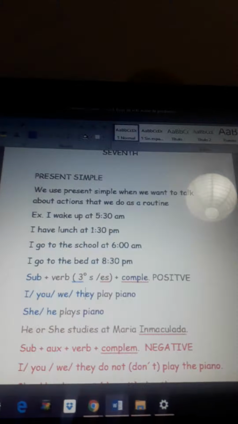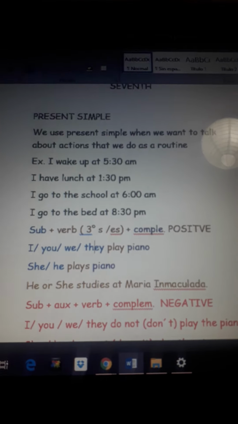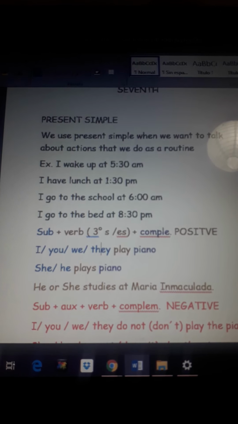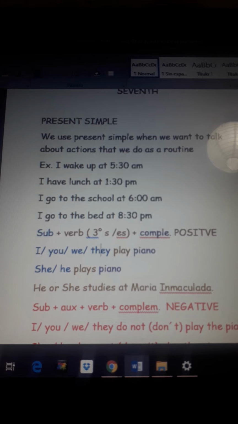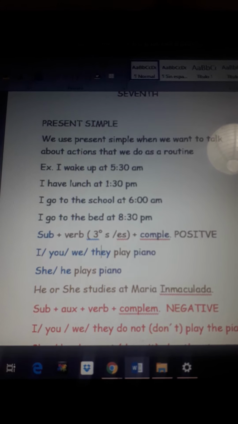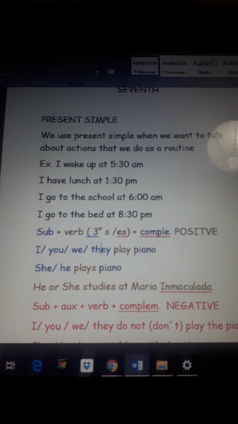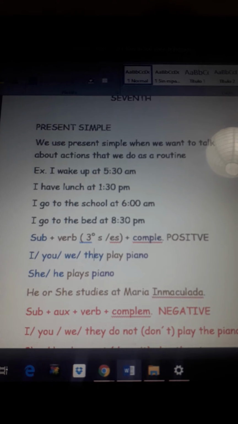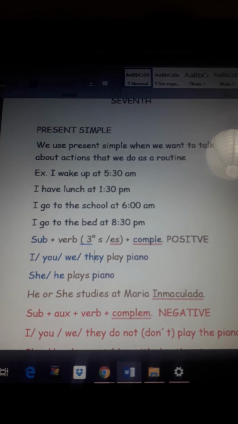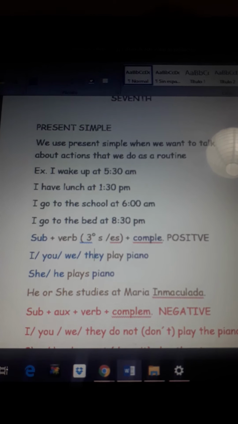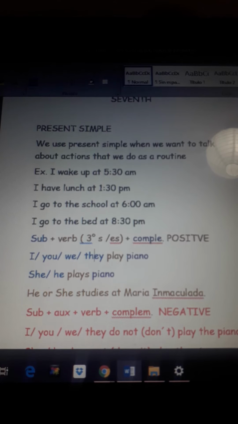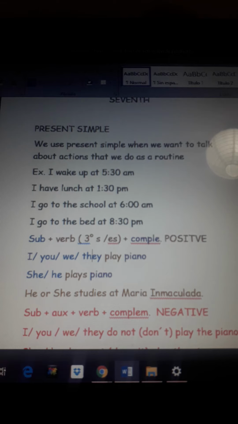Guys, when we talk about present simple, we are talking about actions that happen during our routine. So we talk about actions that we do as a routine or as a common thing, actions that are repeated during the day or during the week. I wrote some examples: I wake up at 5:30 a.m., I have lunch at 1:30 p.m., I go to school at 6 a.m., I go to bed at 8:30